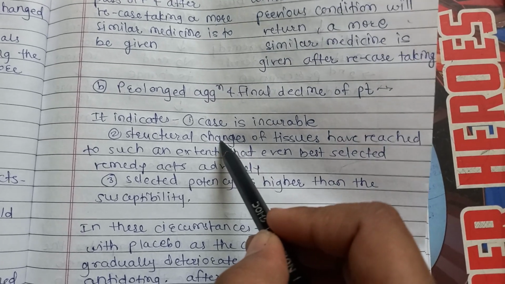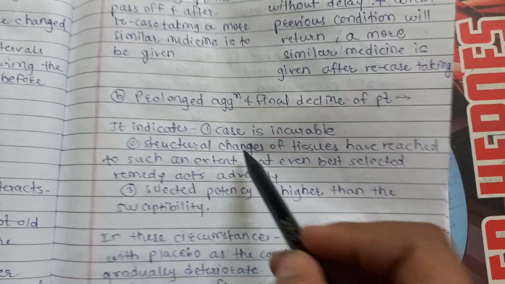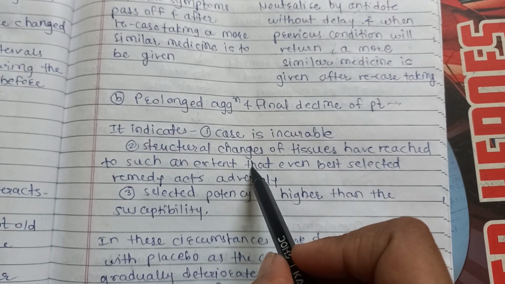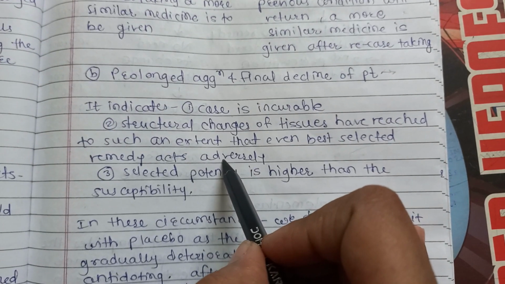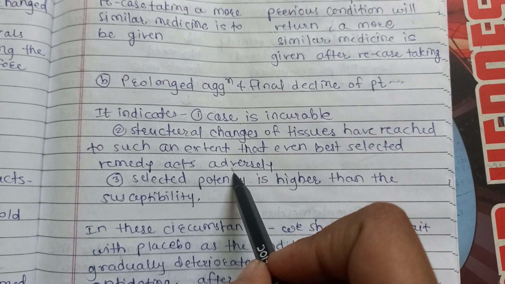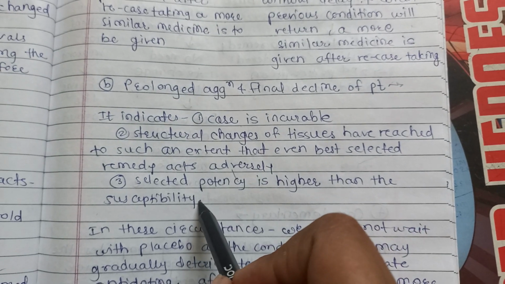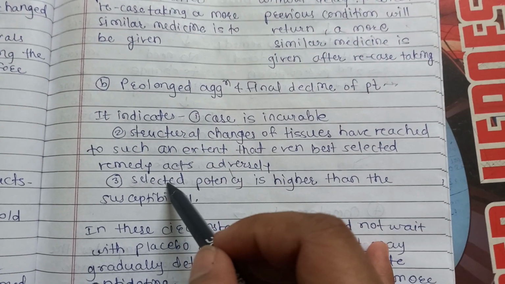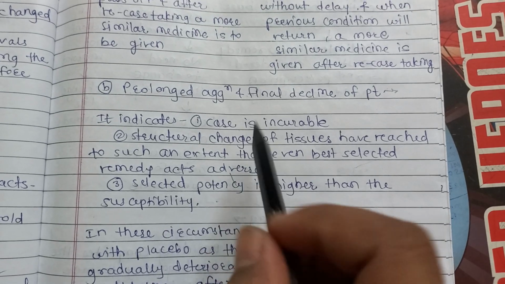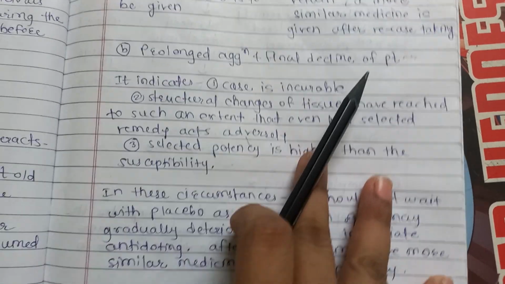The structural changes of tissues have reached such an extent that even the best selected remedy acts adversely. So the selected potency is higher than the susceptibility. So these are the three indications of the prolonged aggravation and final decline of the patient.